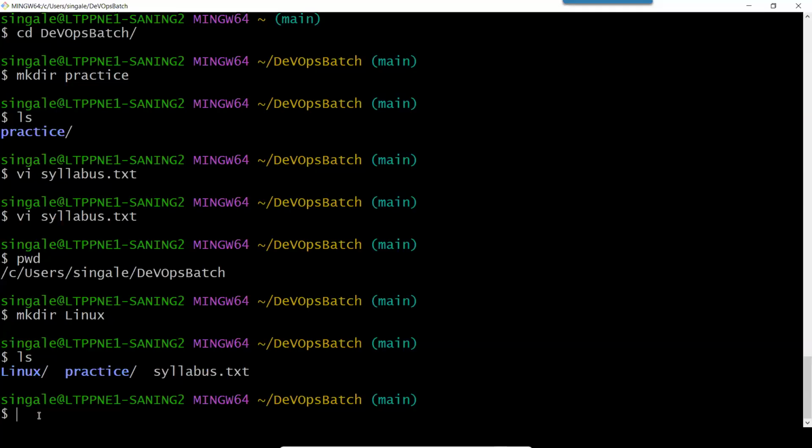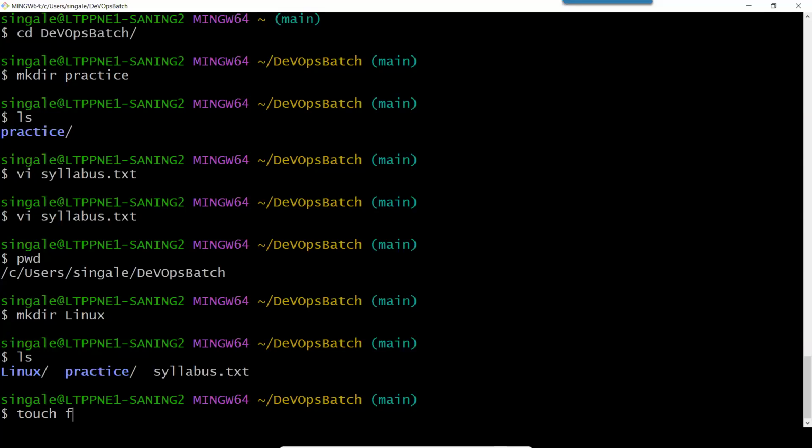And now here, if you want to create multiple files at the same time. A very important aspect of Linux is that Linux doesn't work as per extension. So if you give a file extension, it is okay. If you don't give an extension, that is also okay. So let's create multiple files at the same time. How can we create that? We can create that using the command touch.